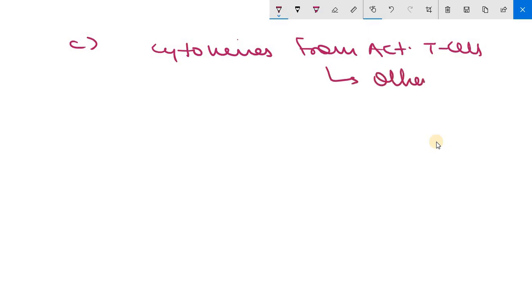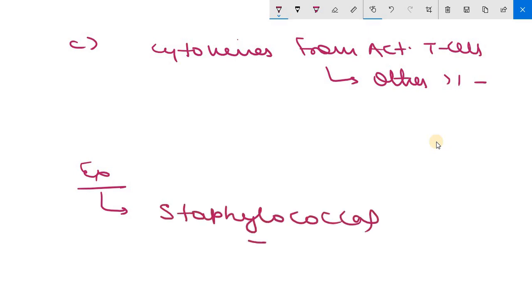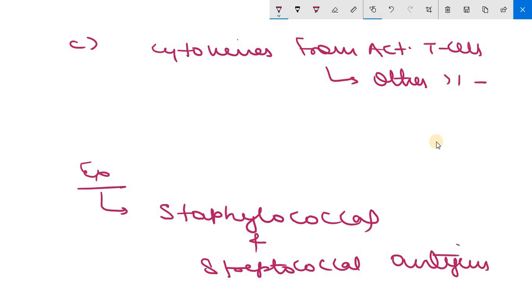Now the third mechanism: there will be non-specific activation of T cells, leading to massive release of cytokines that can activate other T cells. So cytokines from the activated T cell will stimulate other T cells to produce antibody. Clear? Now some examples of superantigens. The most important are staphylococcal as well as streptococcal antigens. They are examples of superantigens. Clear? They are very important examples of superantigens.